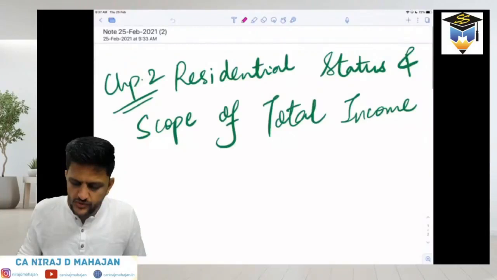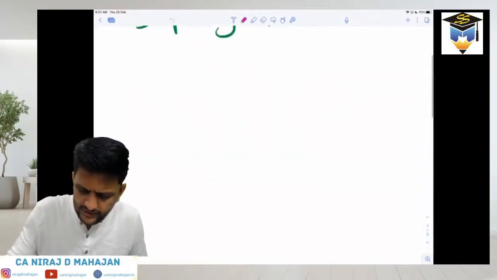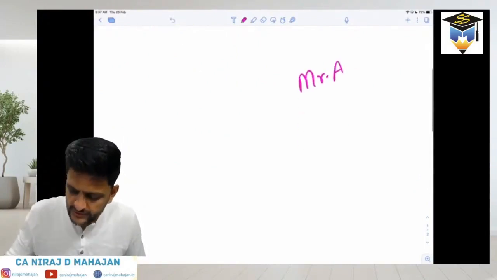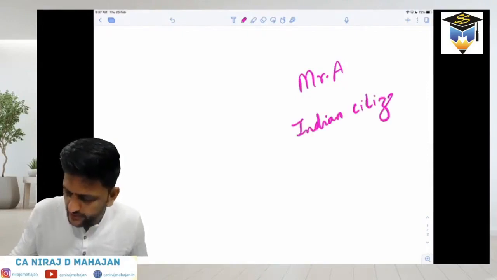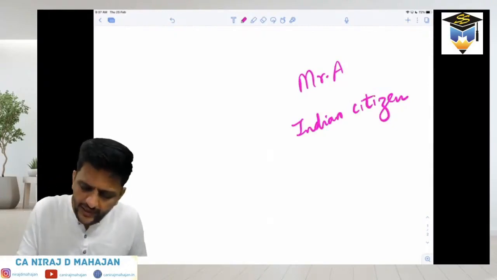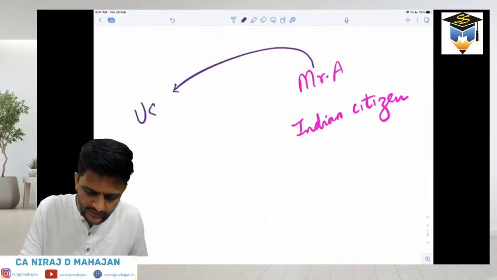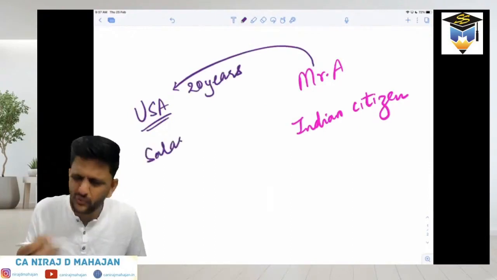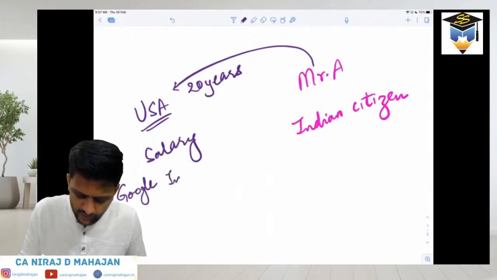So, pay attention now. Let us say there is a Mr. A. I'm just giving you an example. Mr. A is obviously an Indian citizen. He migrates to the USA, and he has been there for, let us say, 20 years. He's getting a salary in the USA, whether from Google Inc. or any other company you like from the USA.